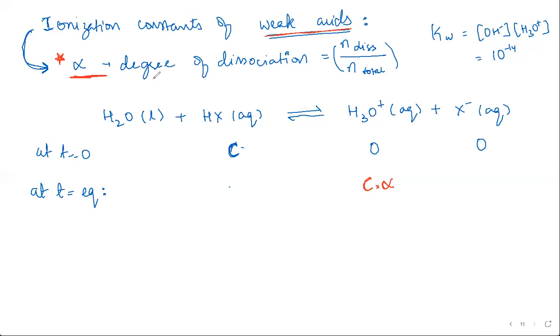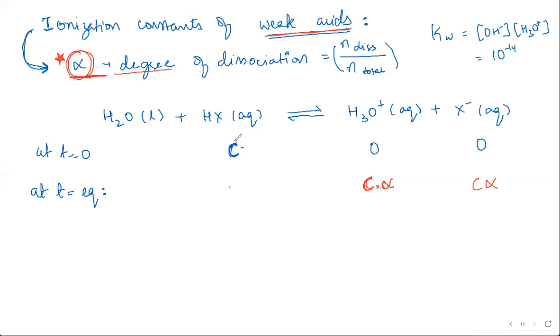So 25%, 50% we are defining as alpha, the degree of dissociation. If 25% has dissociated, it will be 0.25 into the total concentration. If 50% dissociated, it will be half of the total concentration. So C alpha has dissociated, and based on the stoichiometric equation, we have C alpha of H3O plus and C alpha of X minus.